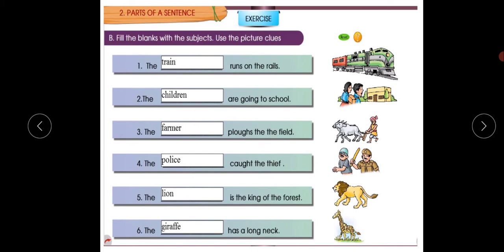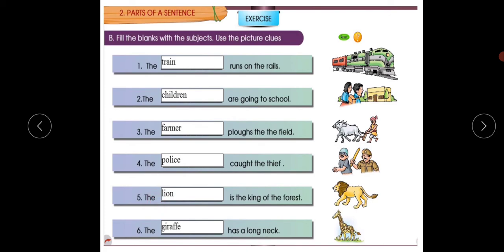The dash plows the field. Who plows the field? The farmer, right? He works in the field, right? Look here, there is a farmer. So we have to write here, the farmer plows the field. The dash caught the thief. Who has caught the thief here? The police, right? Look here, they have written the police. The dash is the king of the forest. Who is the king of the forest? Lion. Lion is the king of the forest. So look here, they have written lion.